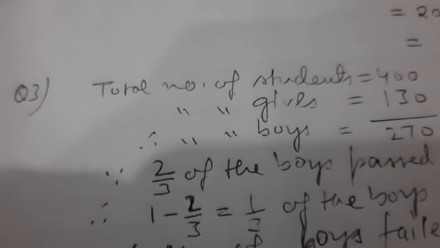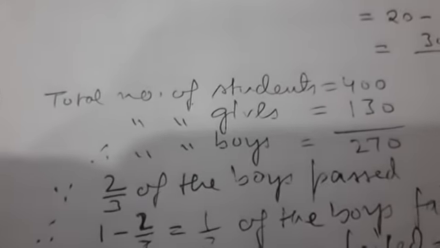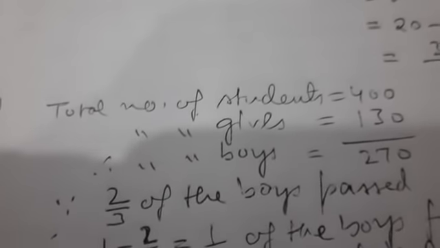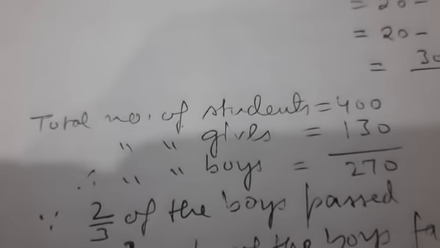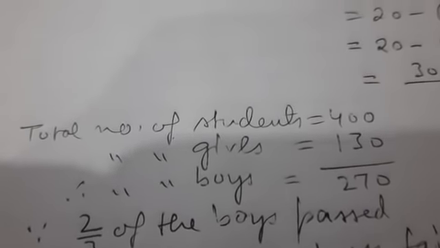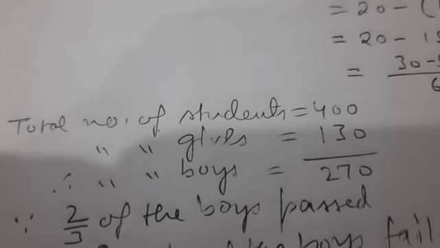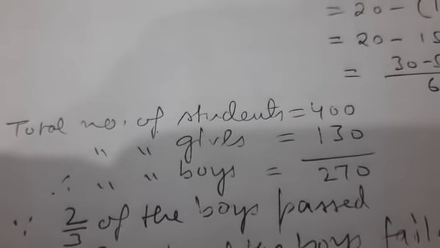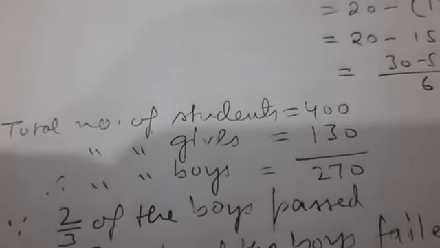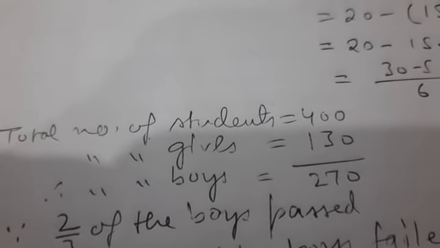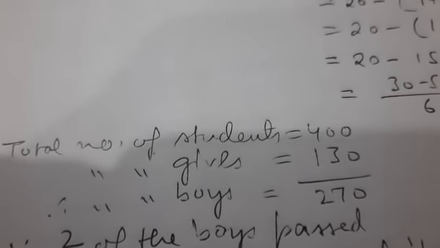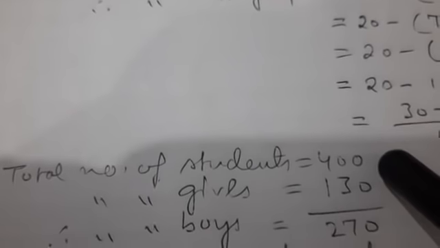Next question, question number 3. In this question, read the question. In this question, total number of students is given as 400, and it says all 130 girls pass the examination. So all girls means the remaining are boys out of 400. So 400 minus number of girls will give you the number of boys.